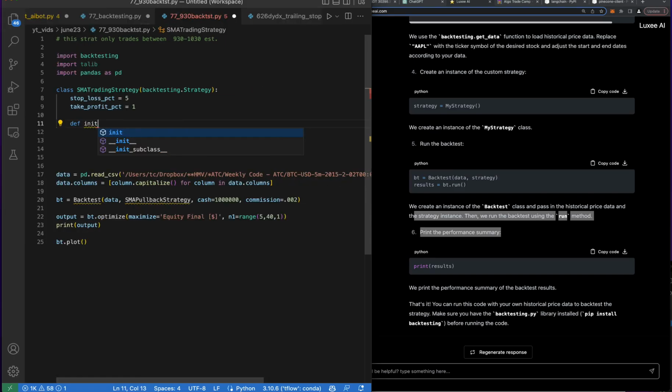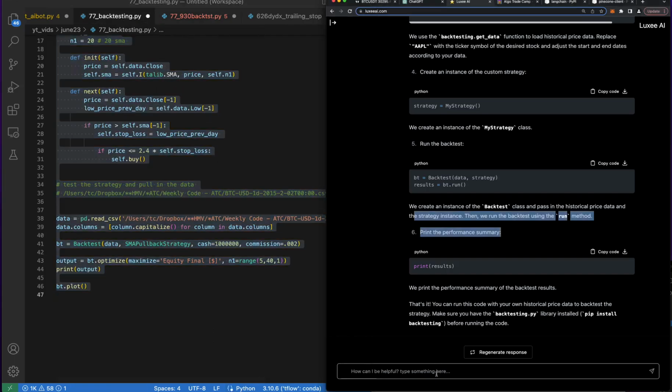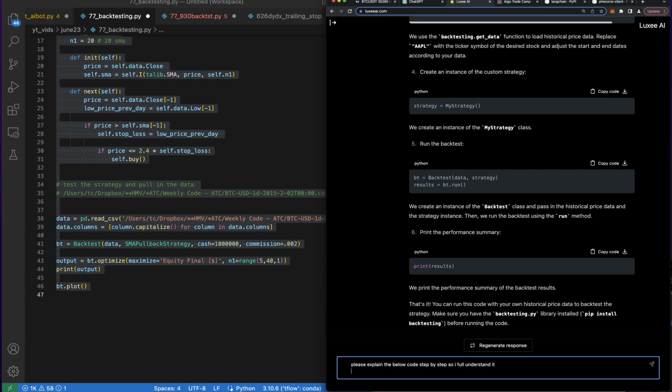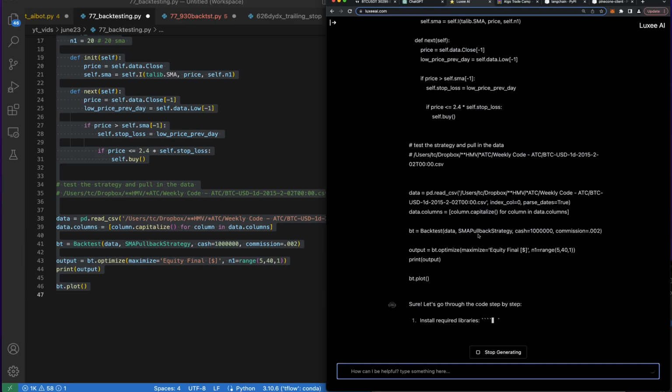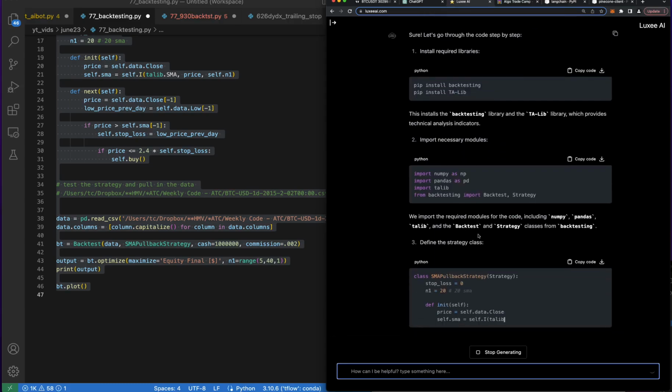So remember, I can always take this code. Look at this. I can take this code and say, hey, please explain the below code step by step so I fully understand it. And then I paste it in here, and then Luxy should just go ahead and explain it for me. So install the libraries.